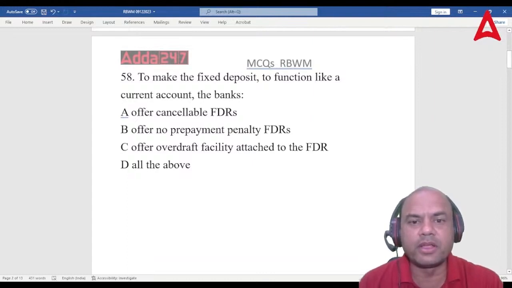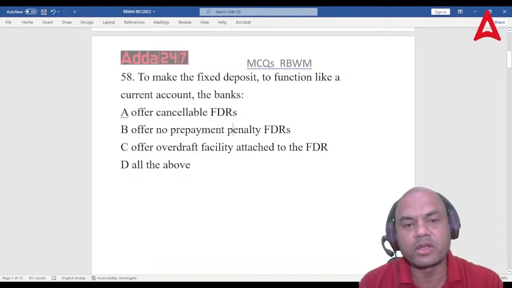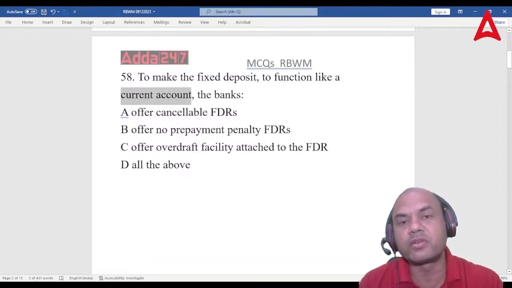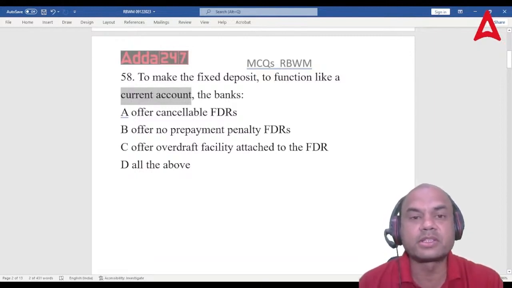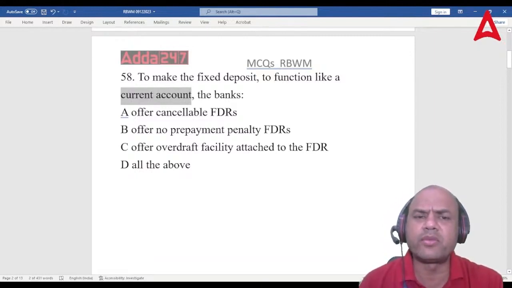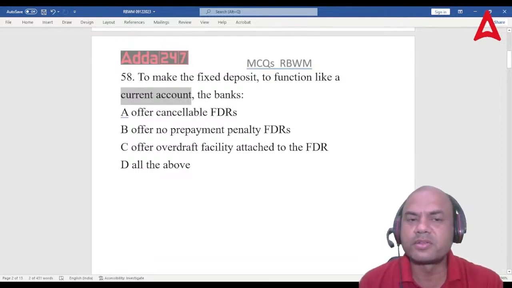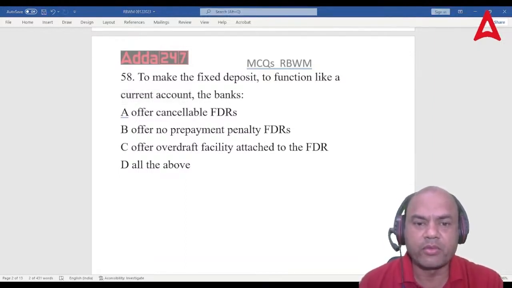To make the FD function like the current account, the banks offer what? Function like a current account. To make an FD function like a current account means what? How can an FD function like a current account? What is a current account? Everyone, what is a current account?